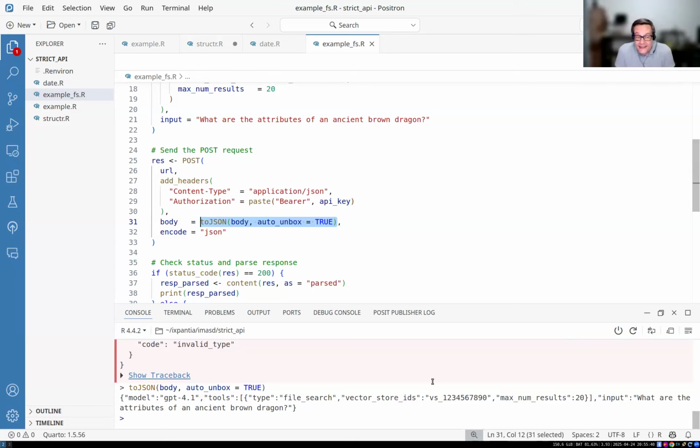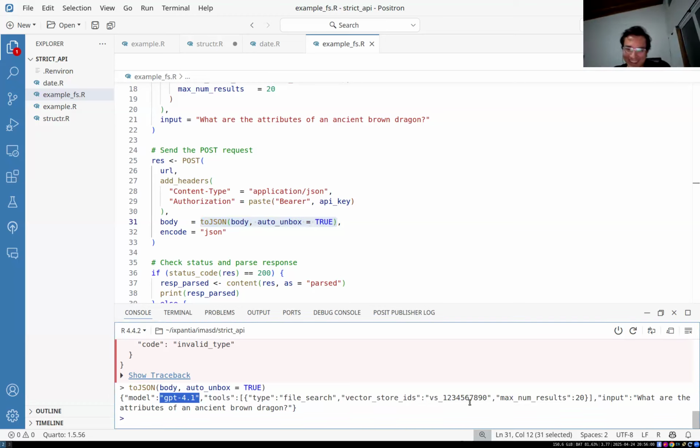When I started doing this, this was very confusing. The good part is that I learned a lot about how vectors work in R. But you can see here that everything is now unboxed. That's kind of the joke, right? But the negative thing is that we wanted vector store IDs to actually be an array, right? Vector store IDs is now a single string.